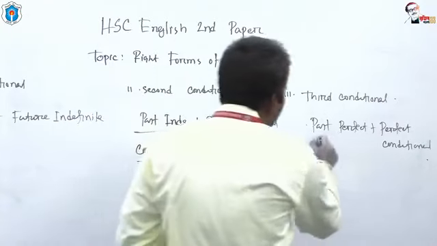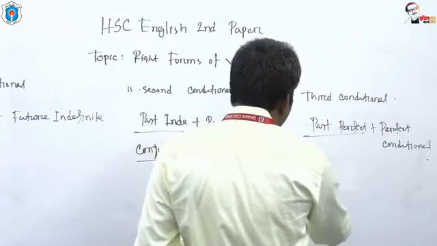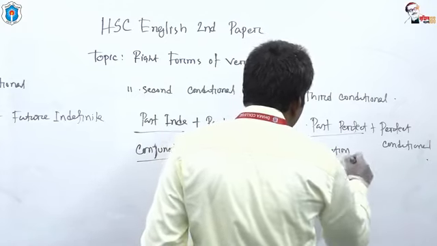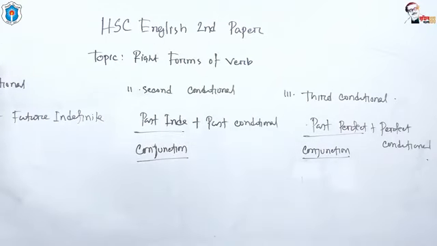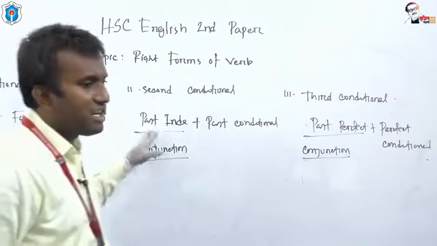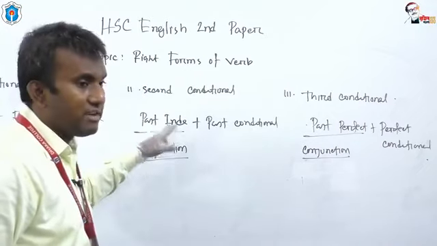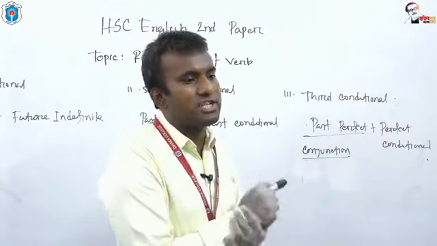Here, in third conditional, conjunction is in past perfect. Look at the board. In first conditional, present indefinite and future indefinite, only in present indefinite the conjunction can be used. For second conditional, past indefinite and past conditional, in past indefinite the conjunction will be used. For third conditional, in past perfect the conjunction will be used.